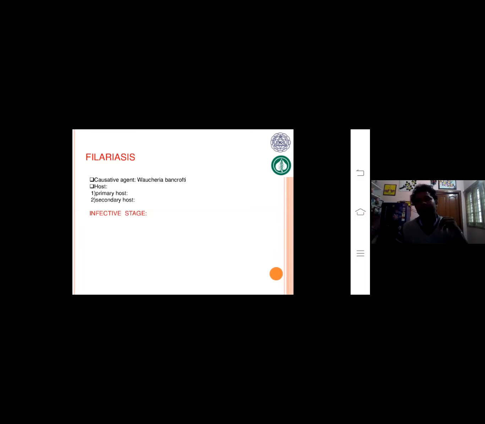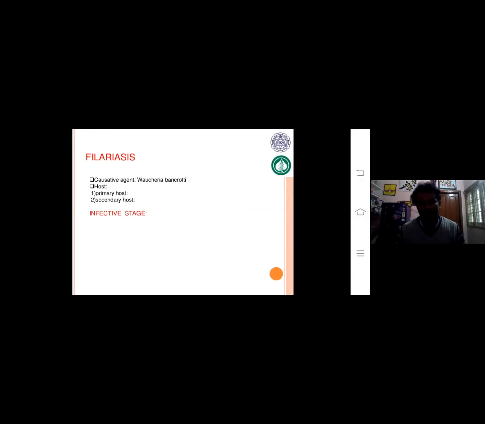For prevention and control, your surrounding area must be clean and hygienic. Kill the mosquito larvae by using DDT and BHC, and avoid mosquito biting. That is a very important thing. Your surrounding areas must be clean and hygienic. Save the nature, save the future, save the unlimited generations, save the globe also.